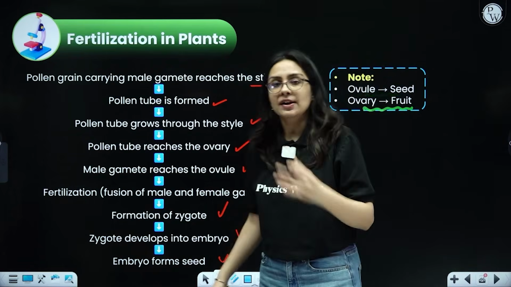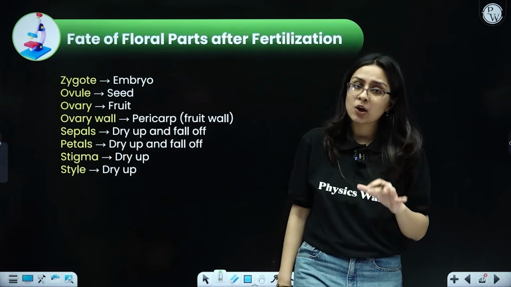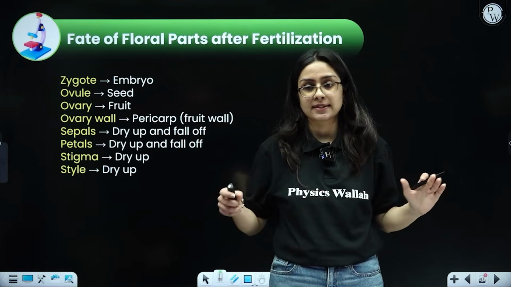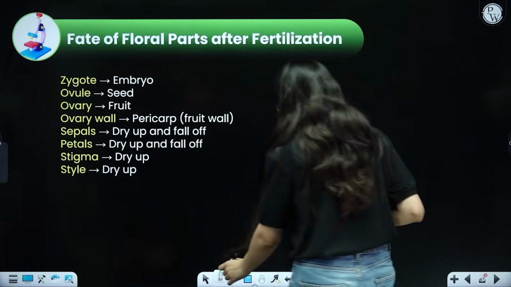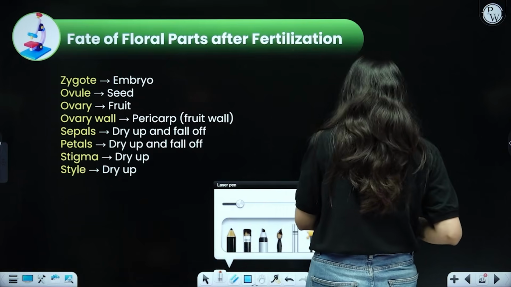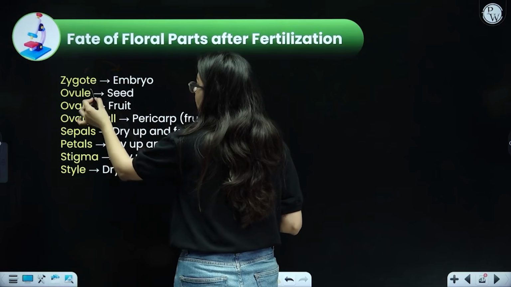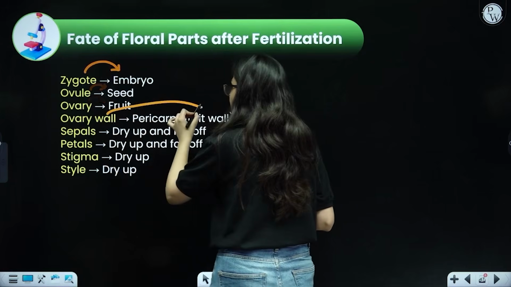This is asked several times in the exam, that what is the fate of ovary, what is the fate of ovule. Alongside, the fate of floral parts are also asked once the fertilization has taken place. Once everything is done and dusted, what will happen to the floral parts? The zygote actually forms an embryo, obviously very understood, because zygote will divide to form embryo. Ovule is forming seed, ovary is forming the fruit.